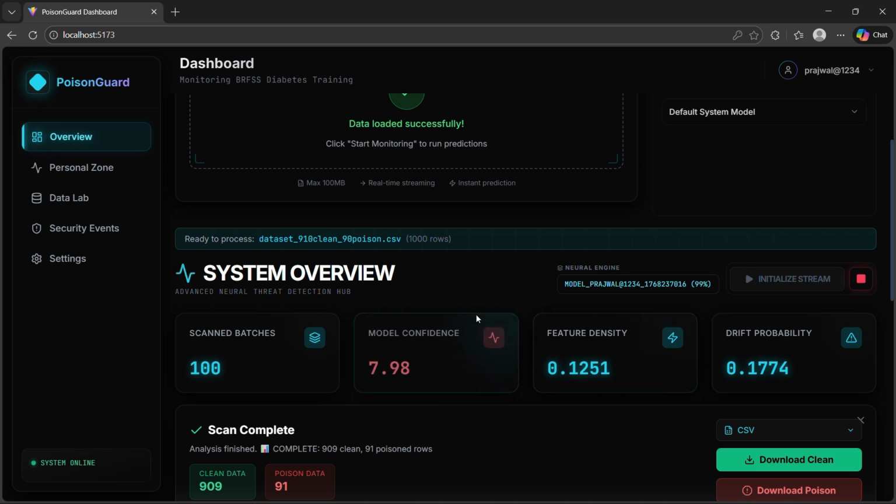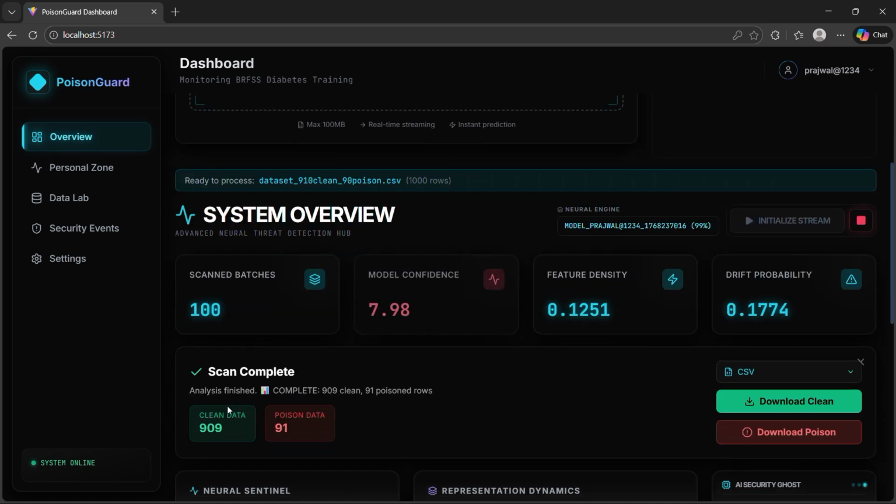So the model should be somewhere in between: it should not be 100% proper, like overfitting, and not too poor, like underfitting. It should be somewhere in the middle. So this is a perfect result for that, with 909 clean data and 91 poison data.